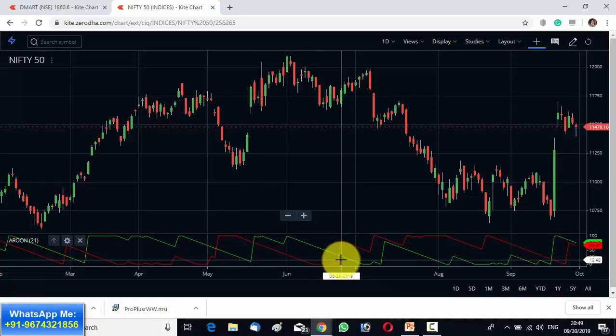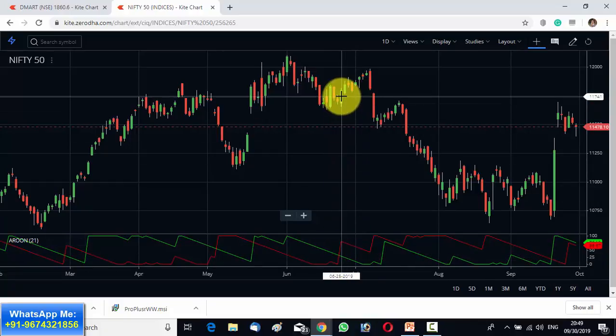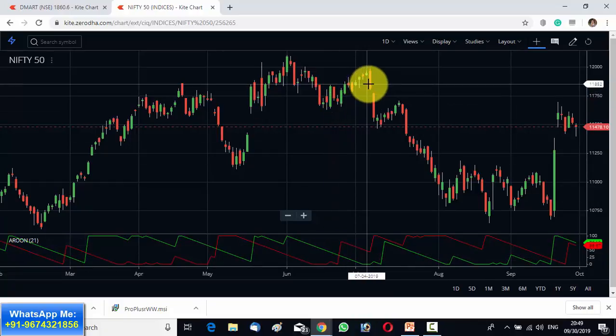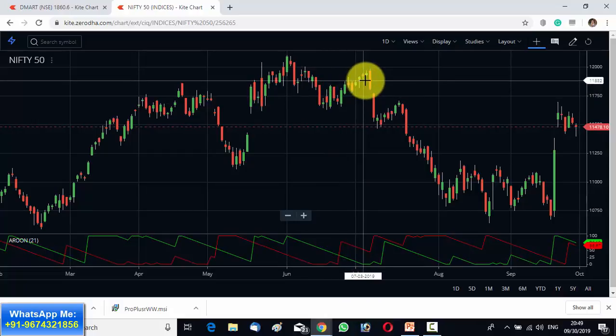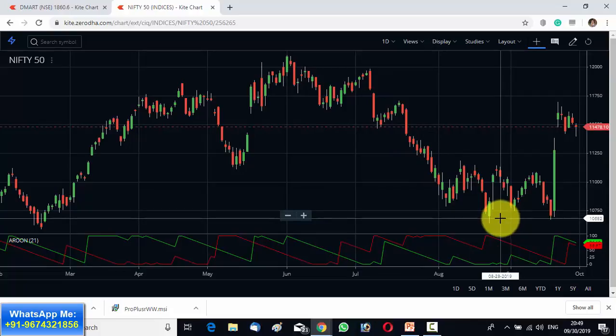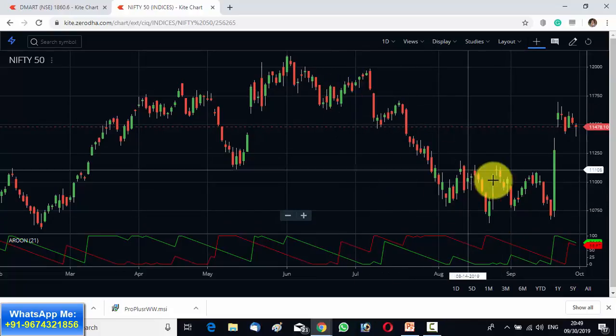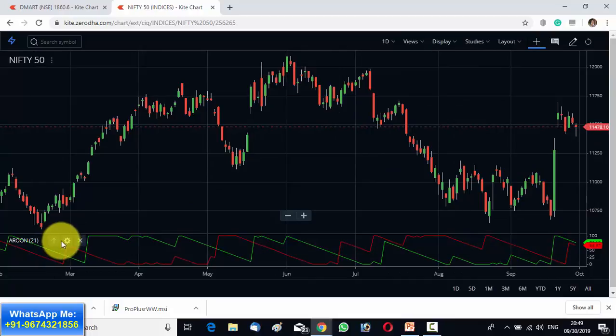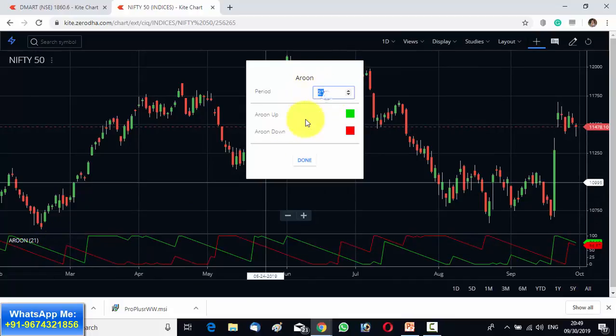But then once again this is the start of a downtrend. From here you can see the market has initially moved up, but it could not sustain there, and after that the market has fallen a lot. So a huge amount of money can be made here. So instead of the default 14 period, if you tweak the periods to 21, you can get much more stable signals. So this is the power of the Aroon indicator.